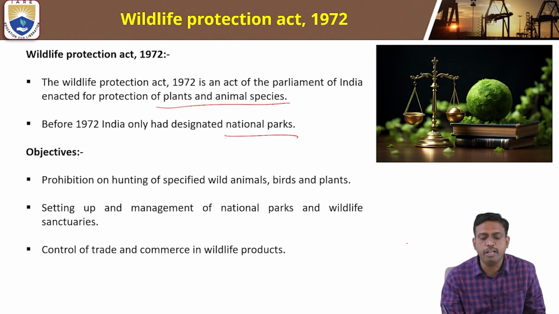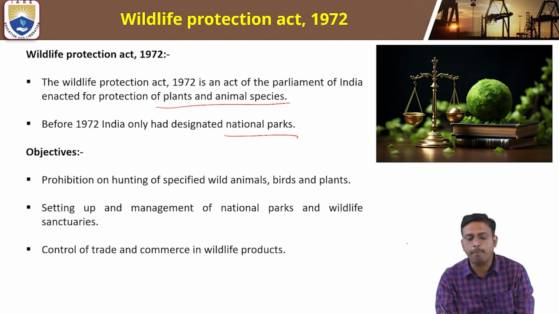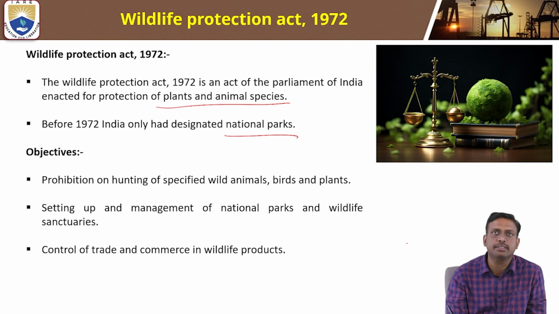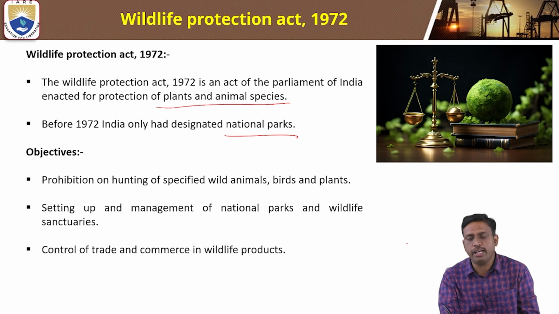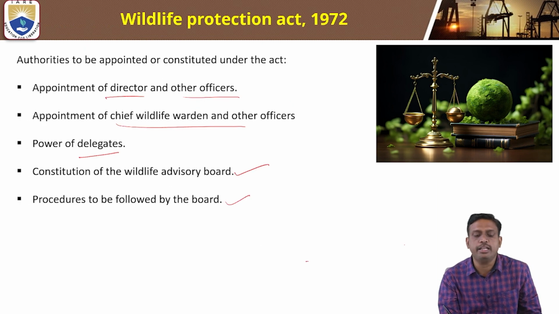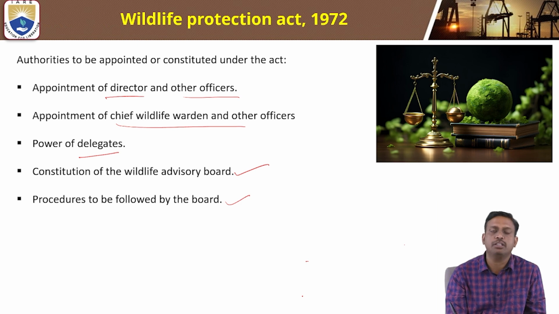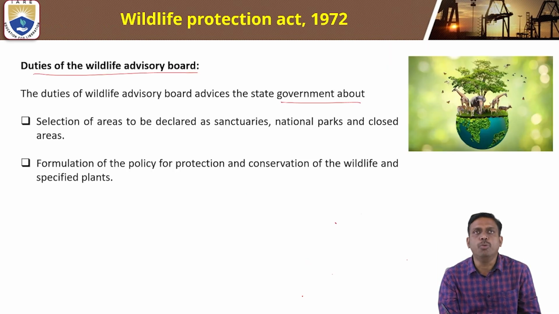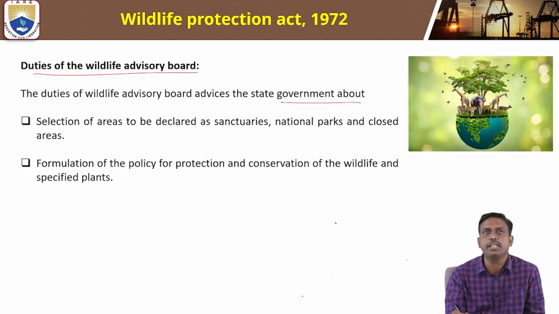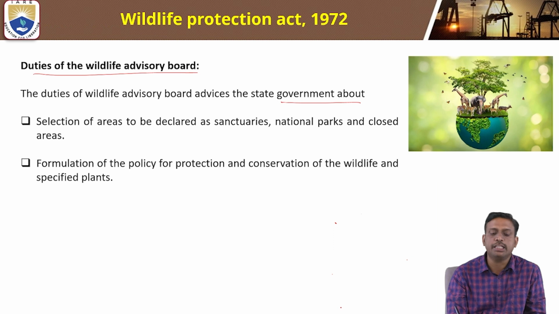The Act covers prohibition on hunting of specified wild animals, birds, and plants, setting up and management of national parks and wildlife sanctuaries, control of trade and commerce in wildlife products, and authorities to be appointed: director and other officers, wildlife warden and other officers, power of delegates, constitution of the wildlife advisory board, and procedures to be followed by the board. The board advises the state government about the selection of areas to be declared as sanctuaries, national parks, and closed areas.